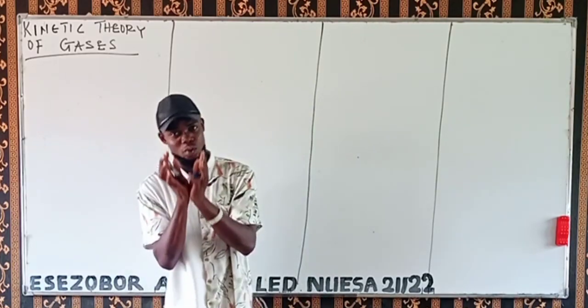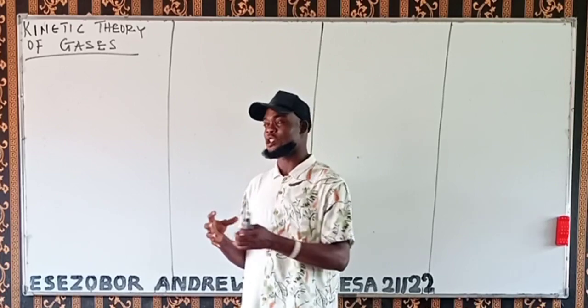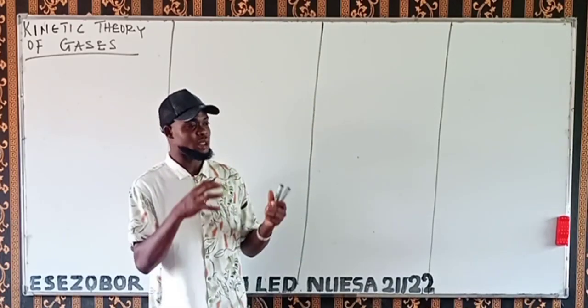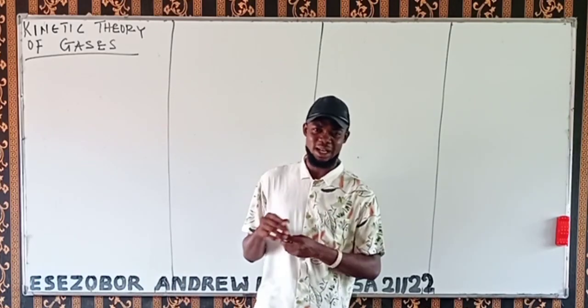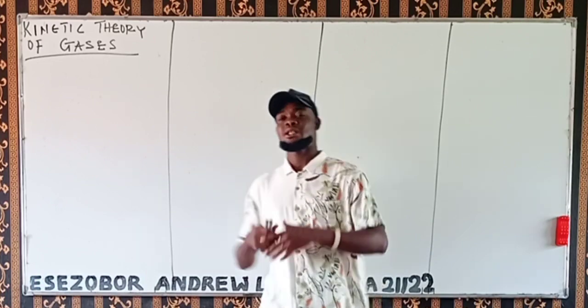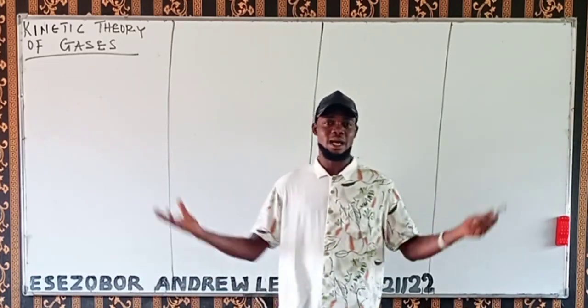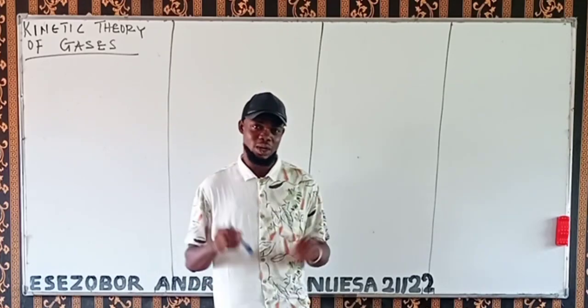A container is something that can hold something. And the collisions between these gaseous molecules are perfectly elastic. The collisions between gaseous molecules are what? Perfectly elastic.